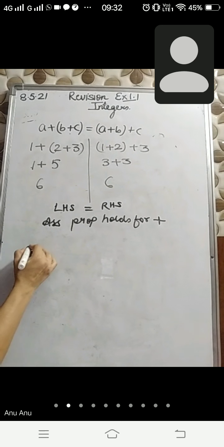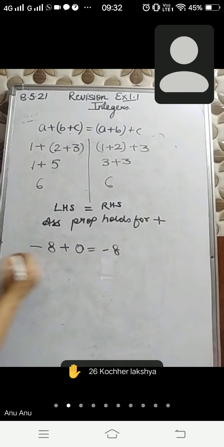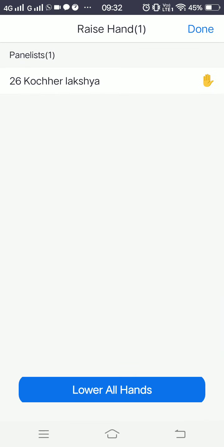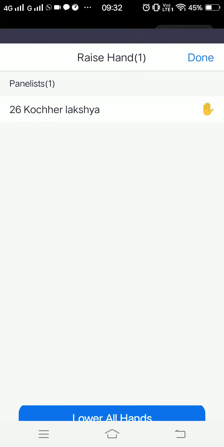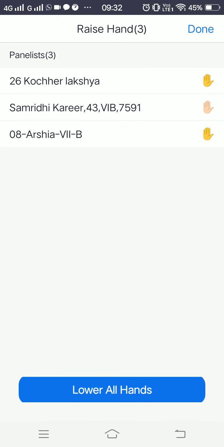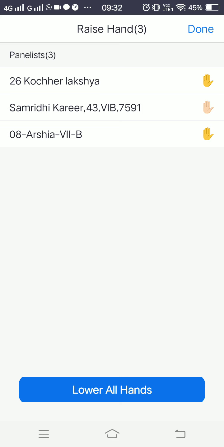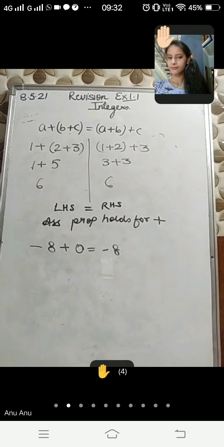Now I am writing this. Can you tell me which property this is? Can you name this property? Only two students are active in the class. What about the rest of the students? Yes, Samriddhi. No, beta, this is not additive identity.